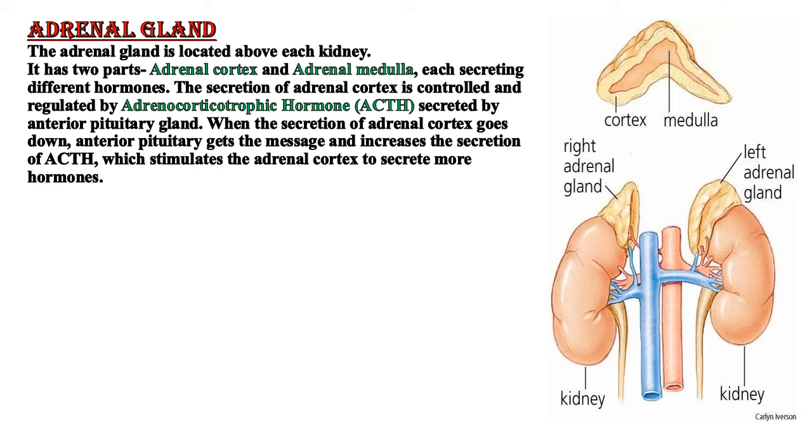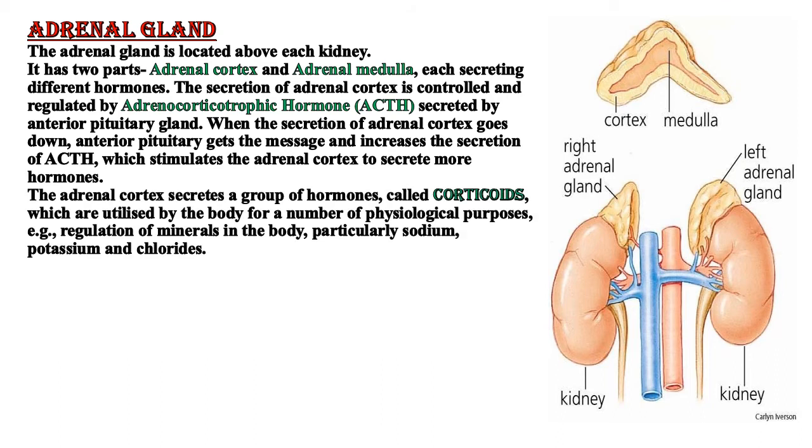Okay, the adrenal cortex secretes a group of hormones which are called corticoids, and which are utilized by the body for a number of physiological purposes. For instance, regulation of minerals in the body, and particularly the sodium, potassium, and chlorides.